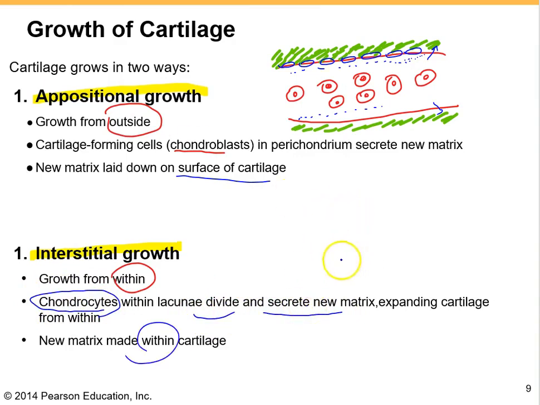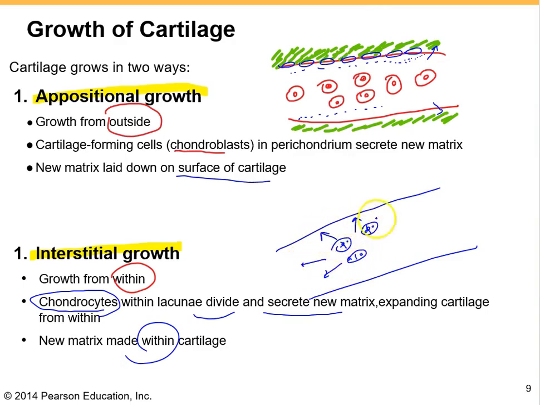So one more time, if we are going to draw the cartilage like that, then inside we have the chondrocyte within the lacuna, and this time this chondrocyte is going to divide and then get bigger, and then the cartilage gets bigger from inside. That is the definition of interstitial growth. New matrix is made within the cartilage as the chondrocytes divide and secrete the new matrix.